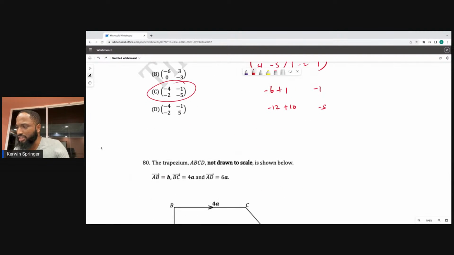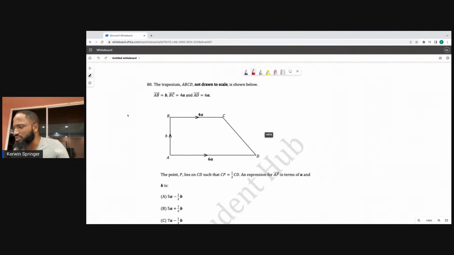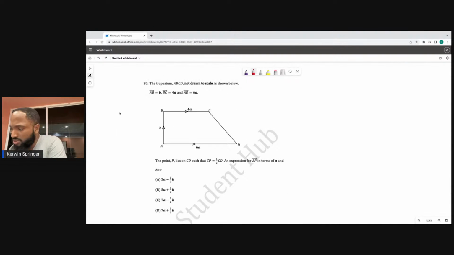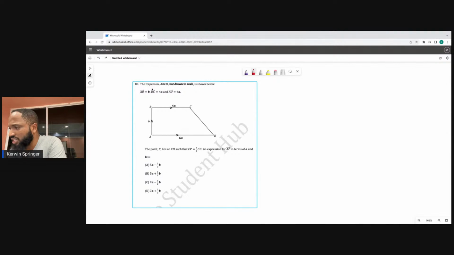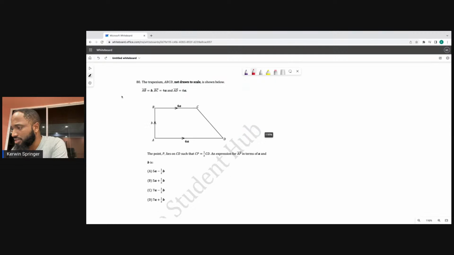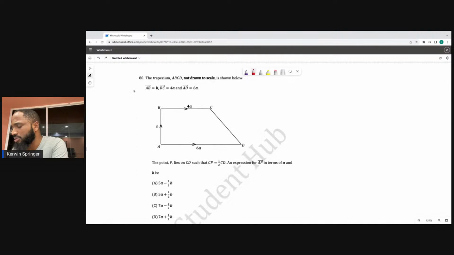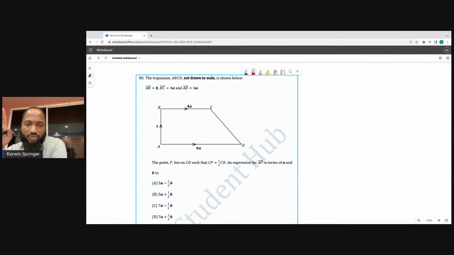Now we do number 80 and then I'm going back to number 78, which seems to be doing some weird stuff. B, the trapezium ABC not drawn to scale is shown. So number 78 wasn't originally in the sample paper. I think there was something and we just used a makeshift question there in the first sample paper. So it's on this one. The same thing happened with number 49 and 78, those two numbers.